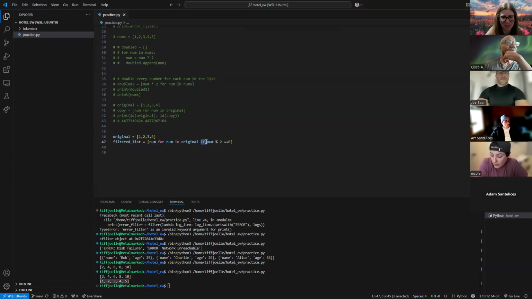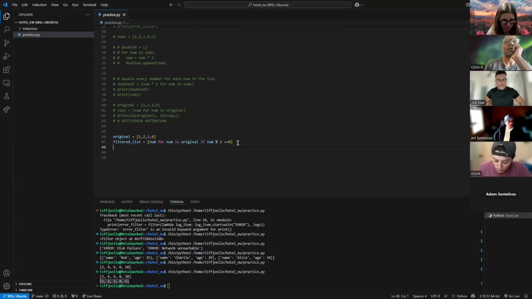So we can just throw an if statement on the end of our list comprehension. We can manipulate items in the list and do an if on them as well to filter out. But for this example, we just wanted every even number in this list if they meet this criteria. I don't know about you, but this is much easier than the lambda to work with the list. Probably could filter out the logs a little bit easier that way too.